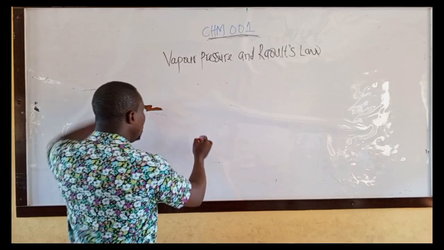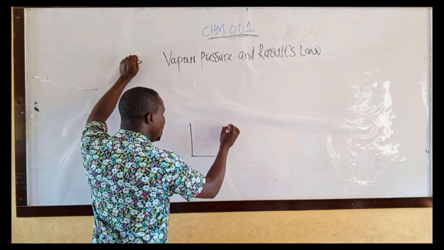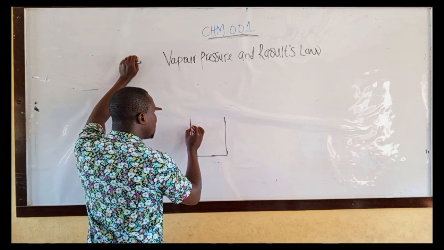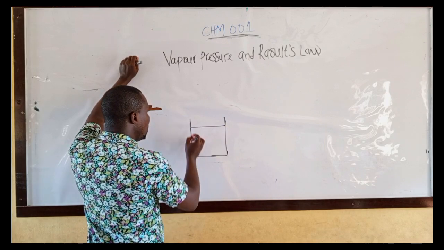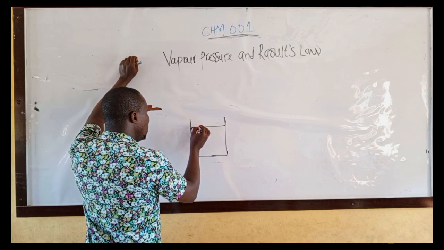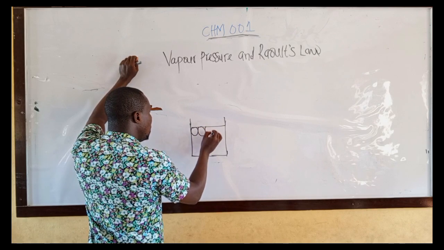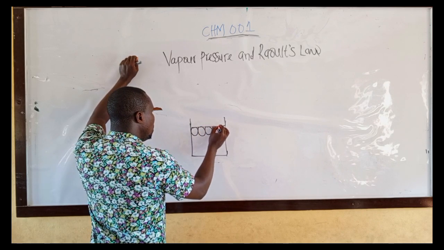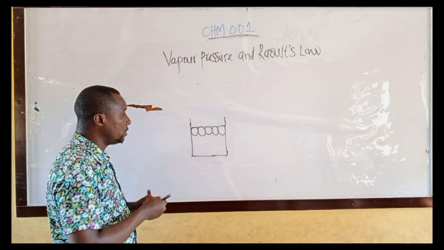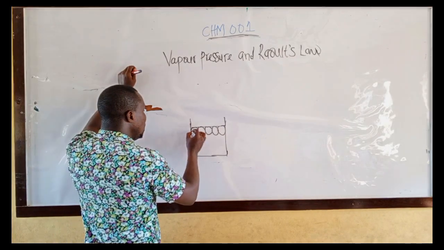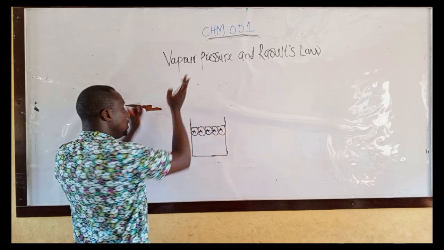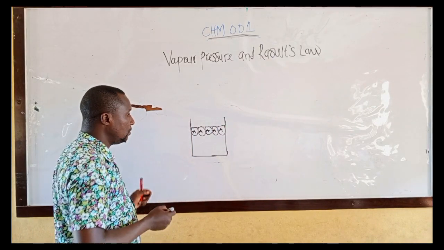When you have an open container containing a volatile liquid, let me assume the volatile liquid is liquid A. This is liquid A in an open container, that means it is open at one end.